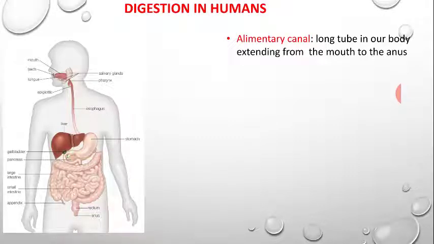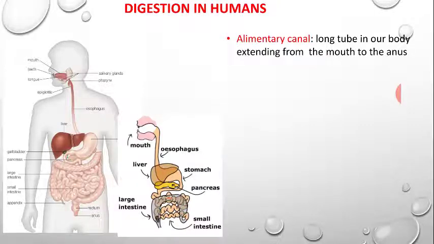Our digestive system has an alimentary canal which begins from the mouth and extends to the anus. This alimentary canal is the place where digestion of complex substances such as carbohydrates, proteins and fats is carried out, and after digestion the product is absorbed. You can see in this picture how digestion is carried out and how the undigested food is excreted.